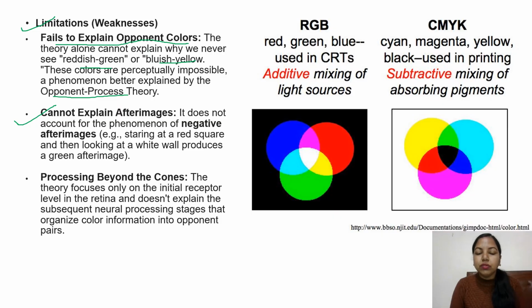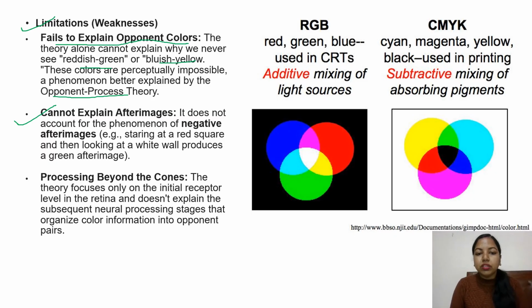It does not account for the phenomenon of negative afterimages, like when we perceive a red square for certain seconds and then look at a white wall, it produces a green afterimage. Why is that happening? Why are there afterimages after looking at a certain color for a few seconds? So it is unable to explain afterimages.